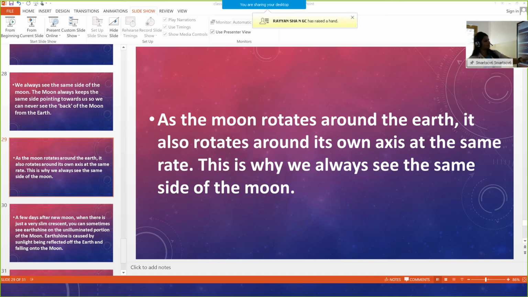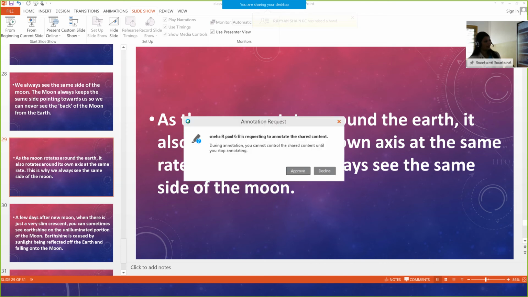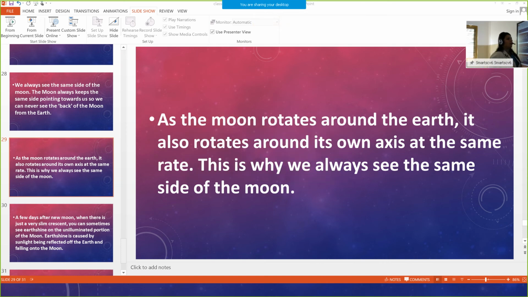This is why we always see the same side of the moon. Once more, as the moon rotates around the earth, it also rotates around its own axis at the same rate. This is why we always see the same side of the moon.